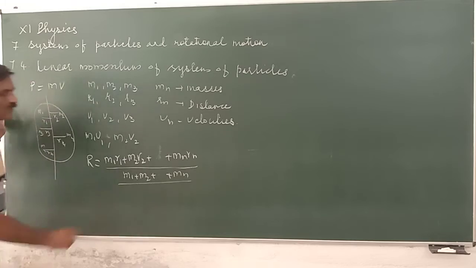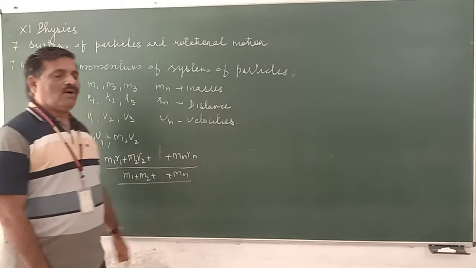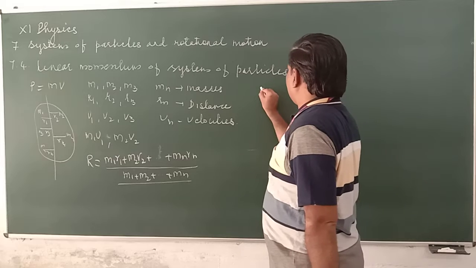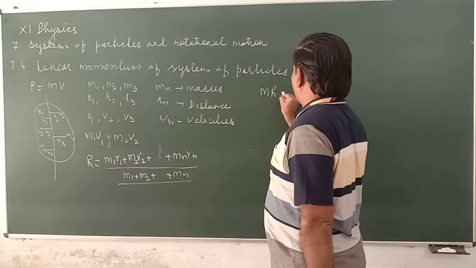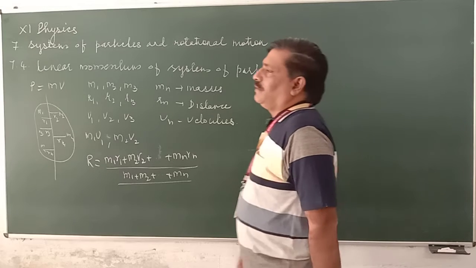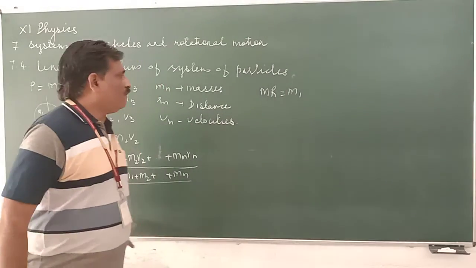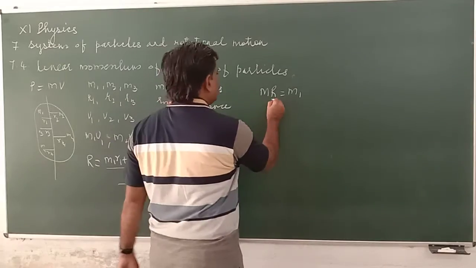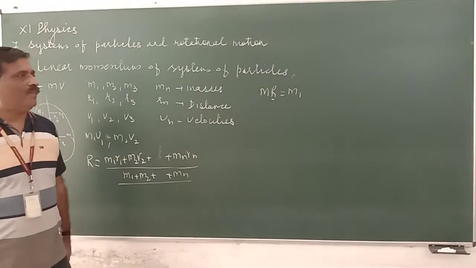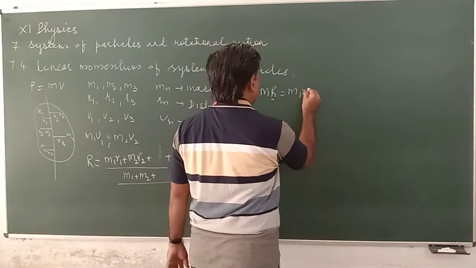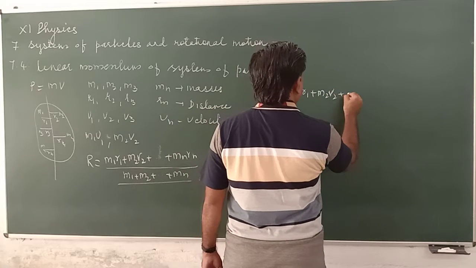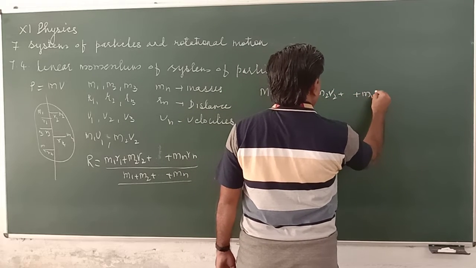This denominator is the total mass of the body, the sum of the masses of all the particles, which is M. R is the position vector of the center of mass. Now m1 r1 plus m2 r2 so on up to mn rn.